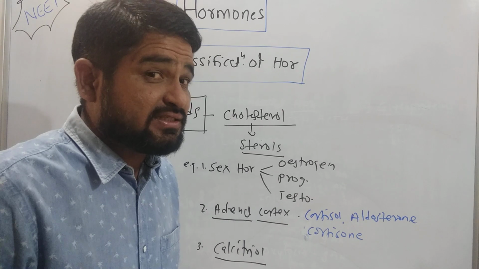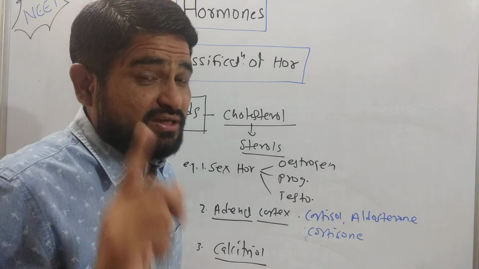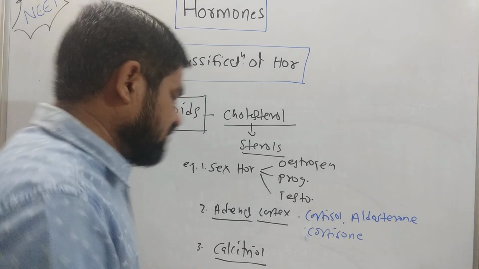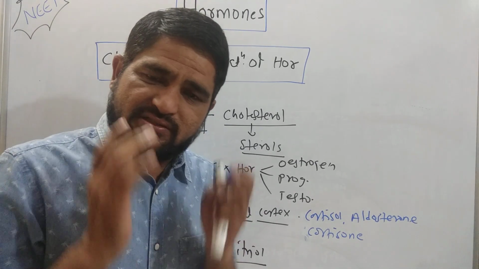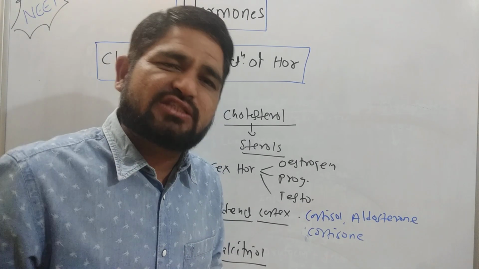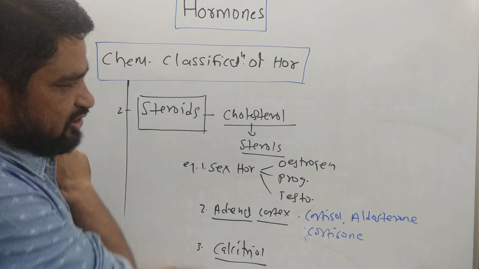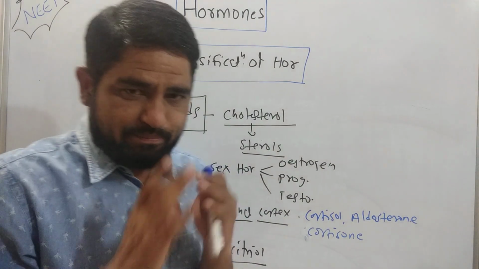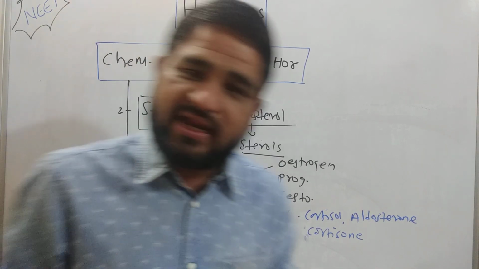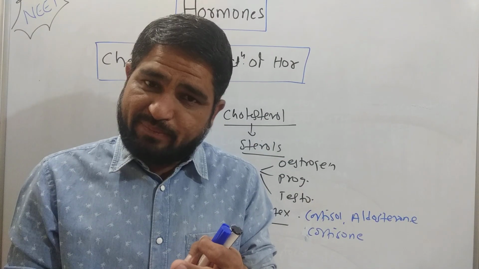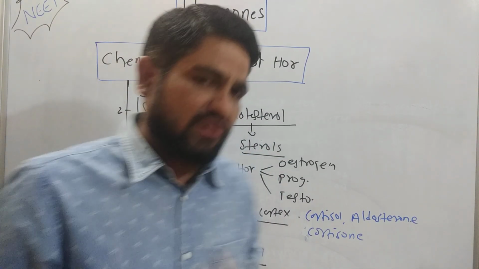Calcitriol is also chemically a steroid. You studied it in the last chapter, excretion and elimination of waste product. That calcitriol hormone, which is secreted by the kidney and is responsible for activation of vitamin D, is also chemically a steroid. So some hormones are proteins: proteinaceous hormones, which are short peptides, long peptides, and glycoproteins.